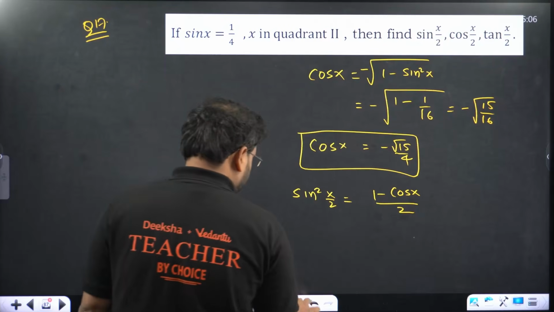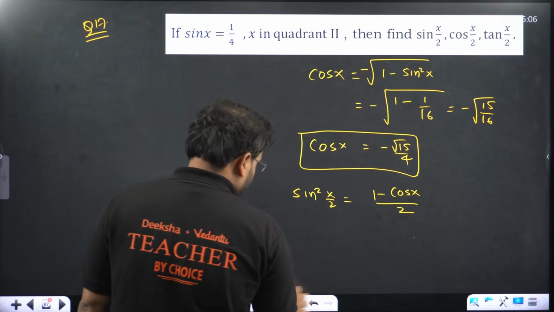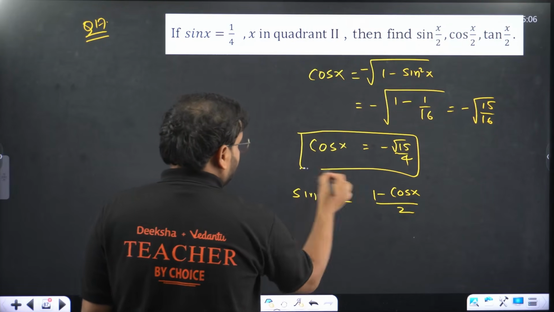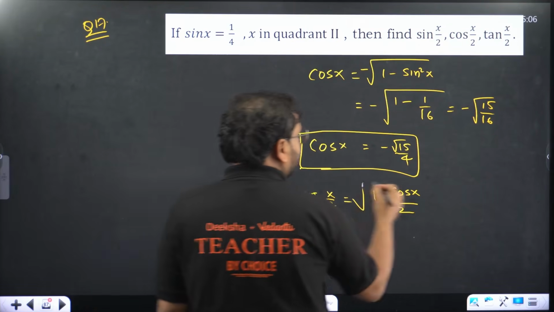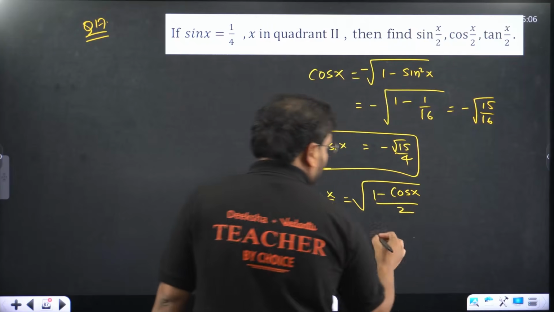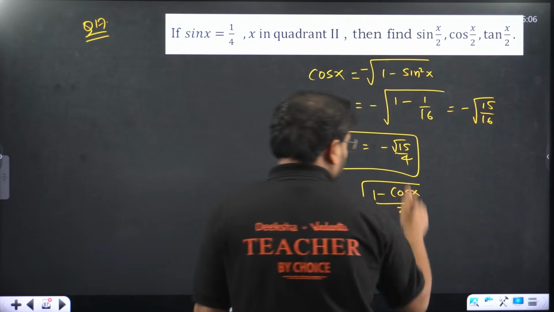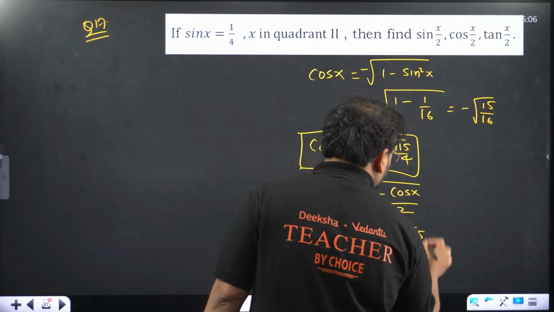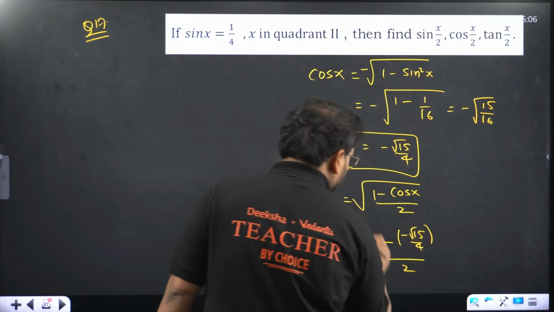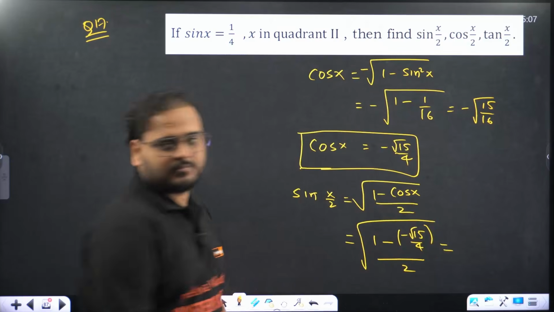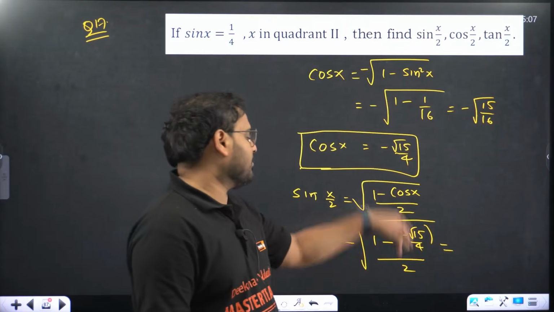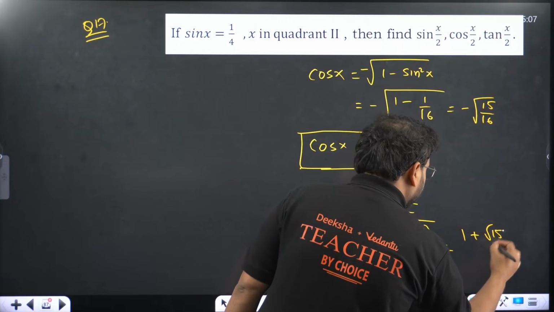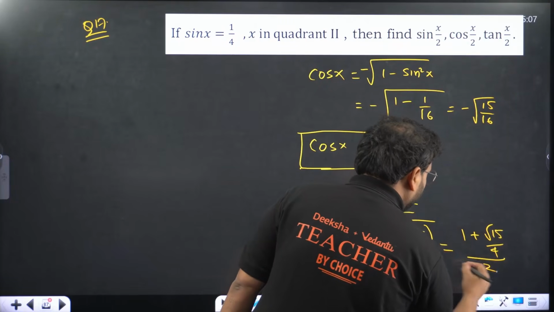So clearly my value for just sin x by 2 will be what? Root of this. So go about it. 1 minus cos, this value. So it will become root of 1 minus (minus root 15 by 4) upon 2. So far so good. I've just put the value for cos x from here. It becomes, if you check, 1 plus root 15 by 4 upon 2 in the root.